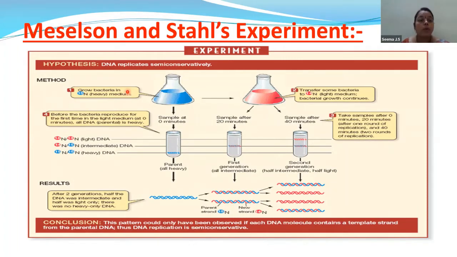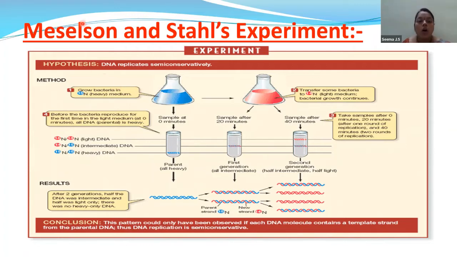E. coli is grown in ammonium chloride, the heavy isotope of ammonium chloride. It's grown in this medium for a few generations. So children, you first remember this blue color is heavy nitrogen, N15, whereas this red color is nothing but N14, the light nitrogen. Okay. So E. coli is grown first in this medium, that is the heavy nitrogen medium. Now, what is happening in this heavy nitrogen medium? It's grown in this medium for a few generations so that they feed and divide around a few generations.